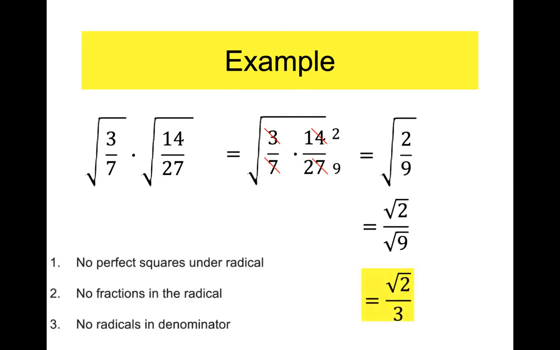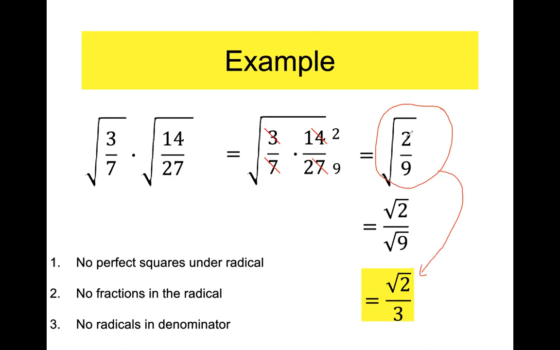Now, we have to remember our 3 rules to see if we violated one. Are there any perfect squares underneath the square root symbol? No, there's just a 2. Are there any fractions inside? This is the hardest one to get used to. What they're saying is compare this one with the final answer.